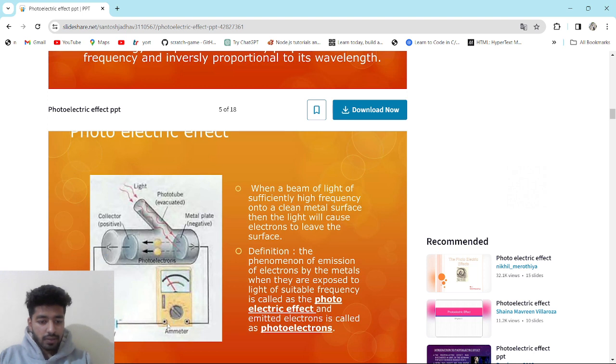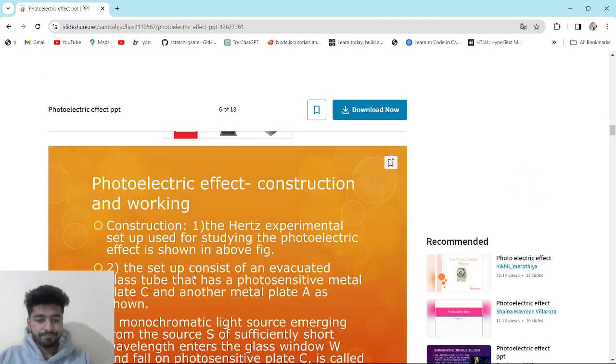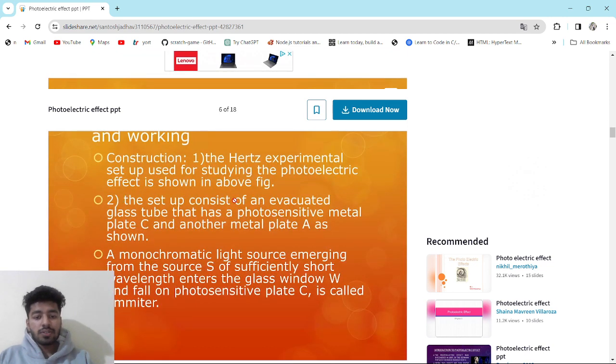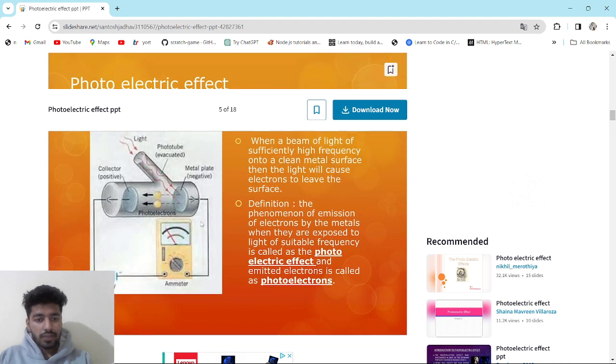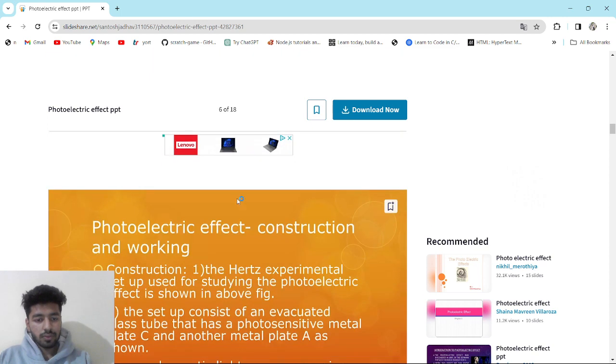This metal plate is connected as the emitter. This one is the negative plate, and this is the positive collector, and this one is the light. The setup consists of an evacuated glass tube, a photosensitive metal plate C, and another metal plate A, as shown.